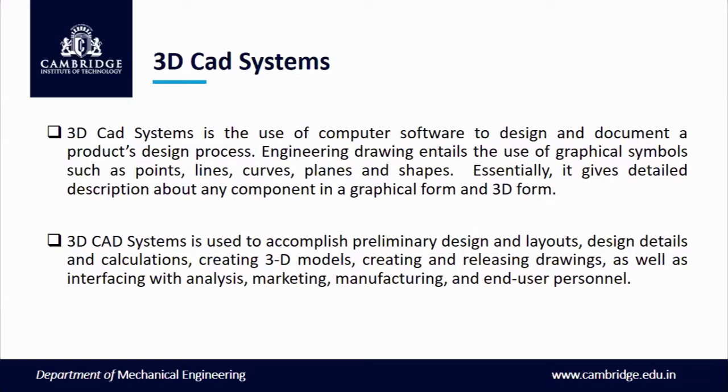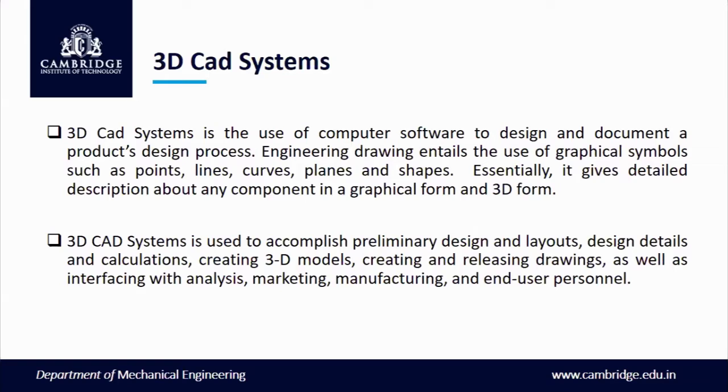Next we are seeing how important this is in terms of product building and structures for 3D CAD systems. 3D CAD systems are the use of software to design and document a product design process, engineering drawing in text, using graphical symbols such as points, lines, curves, especially the detailed descriptions of any component in a graphical form and 3D form.